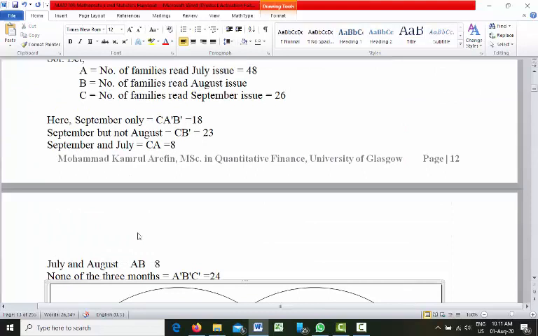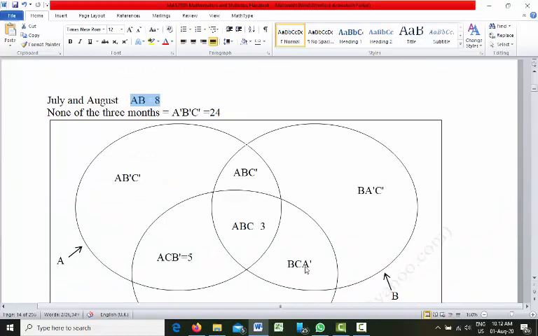Now we can see that we know AB. AB is equal to 8. AB means the portion where both circle A and circle B are there. In this portion we have circle A, and in this portion circle B is also there.